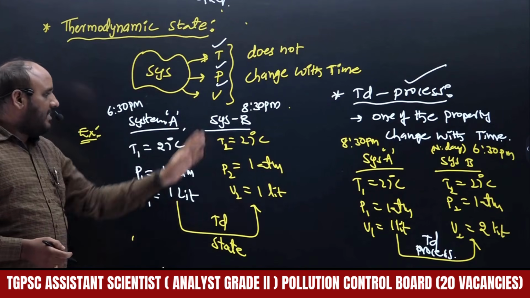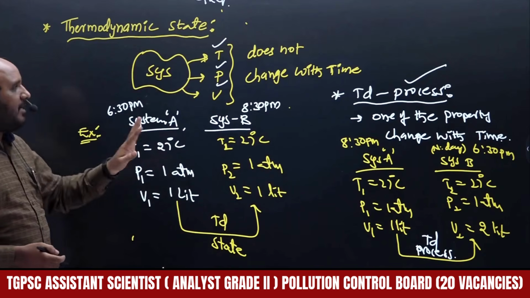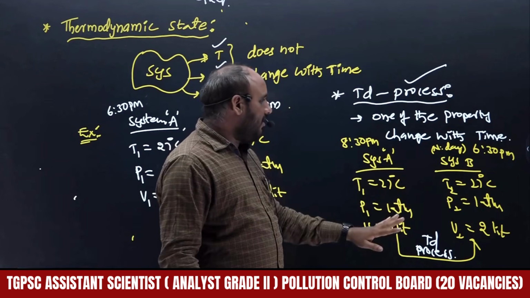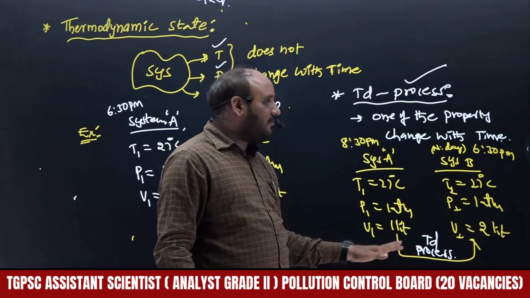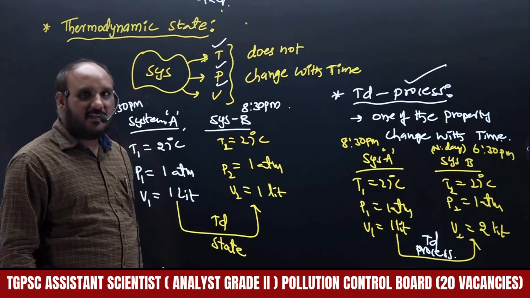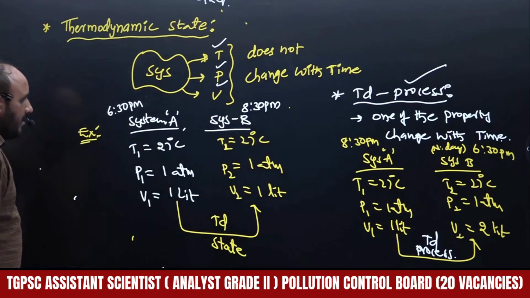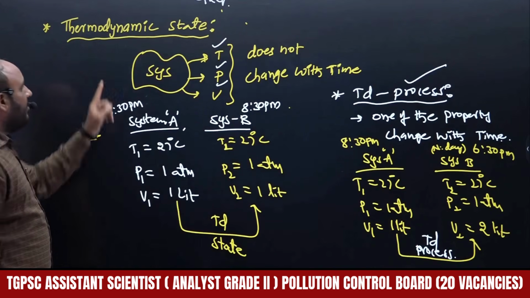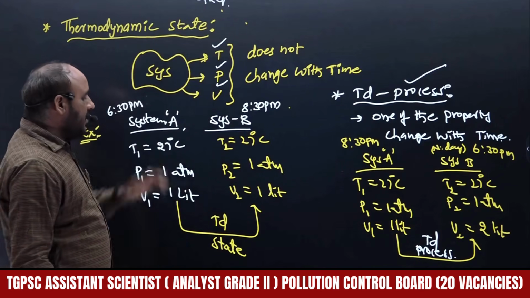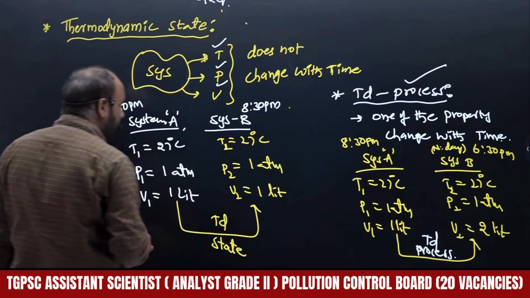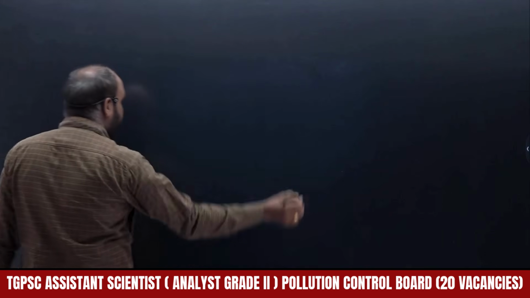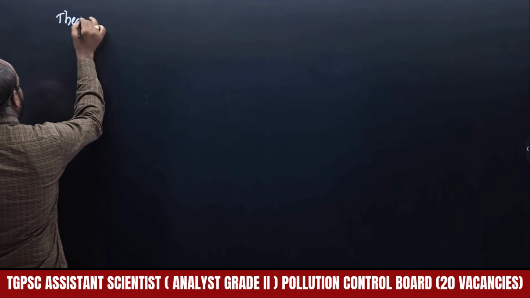So when these properties do not change with time, it is a thermodynamic state. In a process, the properties will change with time. One of the properties, not all, any one of the properties will change with time. Therefore, hence that is involved in a thermodynamic process, right? There are various thermodynamic processes, right? Before that, we are going to discuss thermodynamic state. So this state will consist of what? Thermodynamic properties, right? We will discuss what the thermodynamic properties are, and with their help we will get some more information, right? Thermodynamic properties.